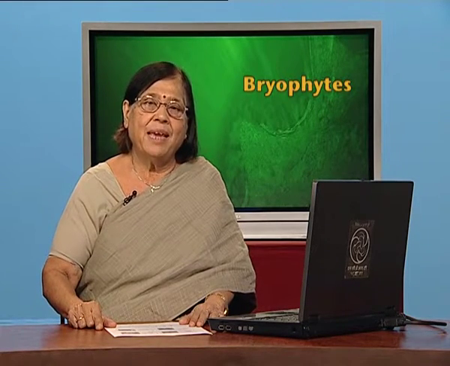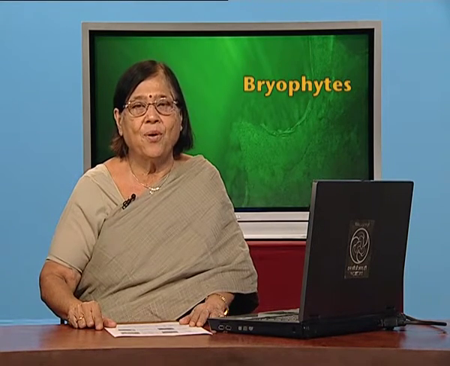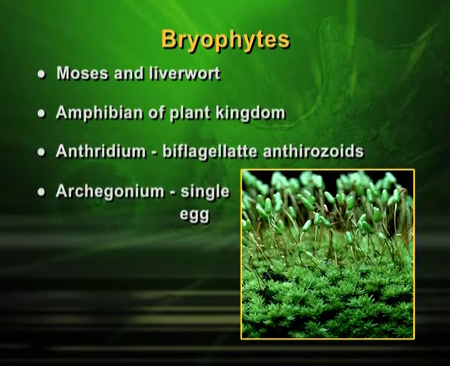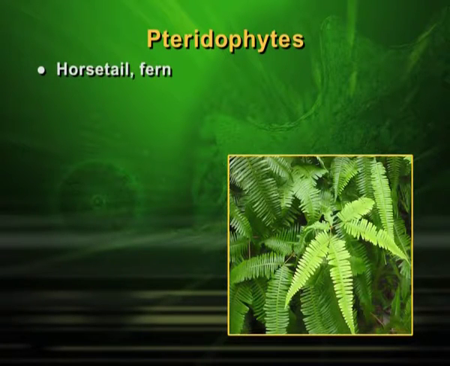again will have sex organs like antheridium and archegonium. So, that is about bryophyte. And as I have told you already, the good examples are mosses and liverworts, and you can see mosses growing very easily on rocks near the water bodies and quite green in color. Next category where we are discussing now is pteridophytes, and pteridophytes, a good example is horsetail or fern. You all have heard about fern. You have seen also fern around your house in your school.